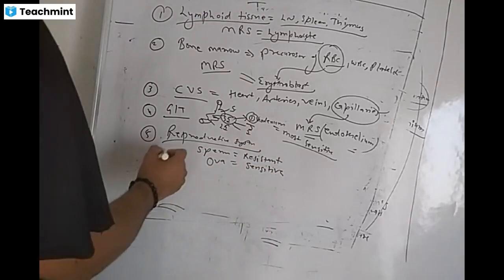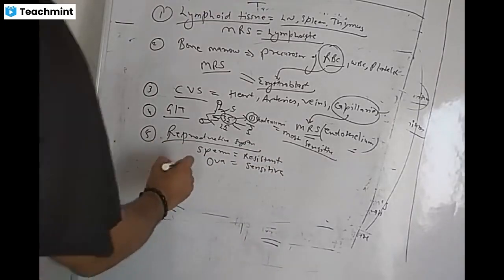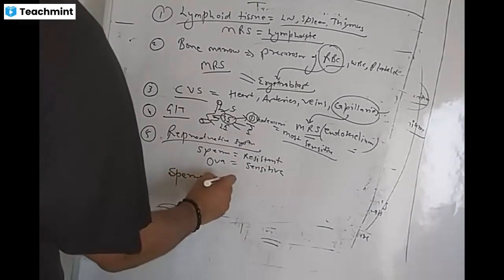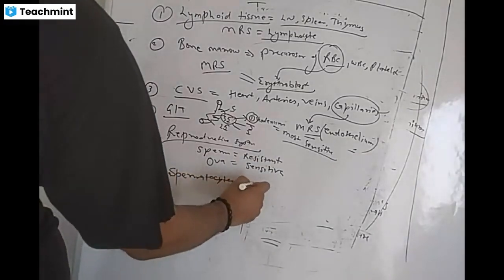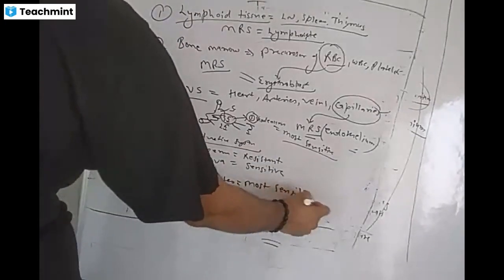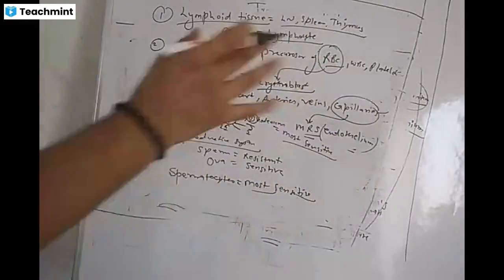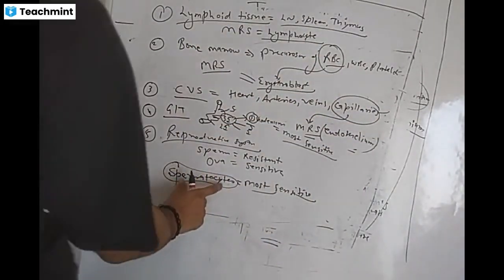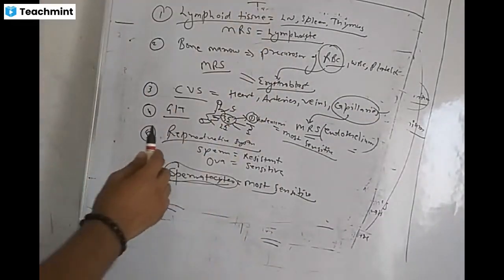And if we look at the pathway of spermatogenesis, then spermatocytes are most sensitive. They are more sensitive than spermatogonia. This is written in your gynecology Roberts book that spermatocytes are the most sensitive.